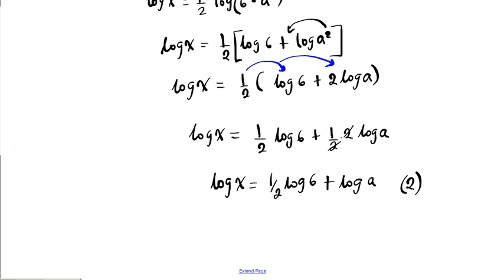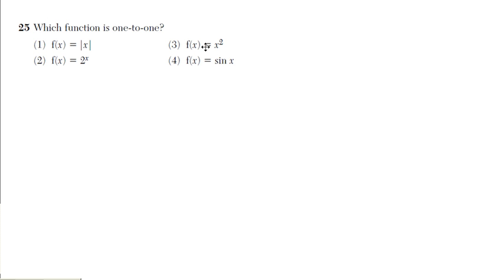Alright, moving along. Let's take a look at this one. It says which of these functions is 1-to-1? A function that's 1-to-1 has to pass. Let me write it all in complete sentences. So a 1-to-1 function must pass